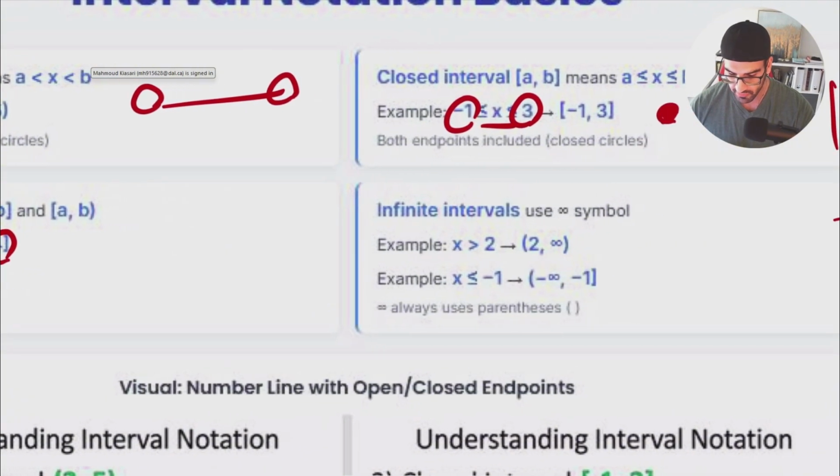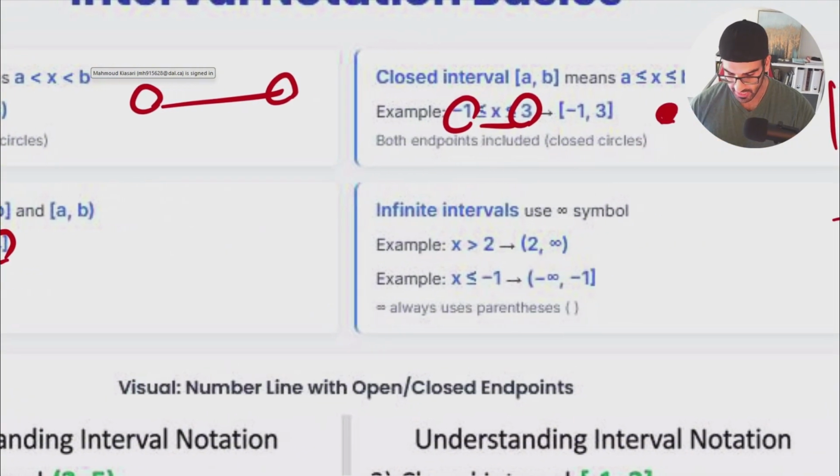And also we do have infinite intervals. It was the one thing that we were talking about. So when we are saying that x is bigger than 2, it can be all of the numbers from 2, again 2 is excluded because of this sign, and all of the numbers from 2 to positive infinity itself. And when we are talking about this one, again same scenario, but with the difference that -1 is going to be included.